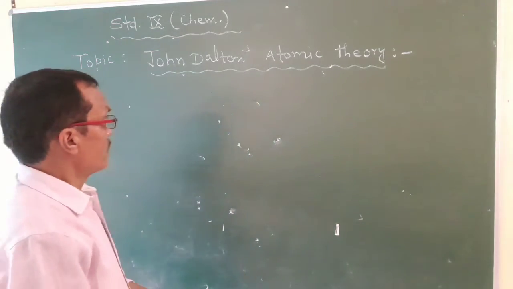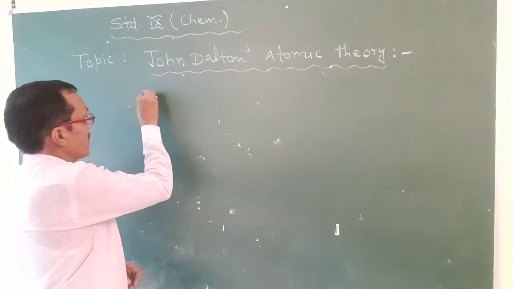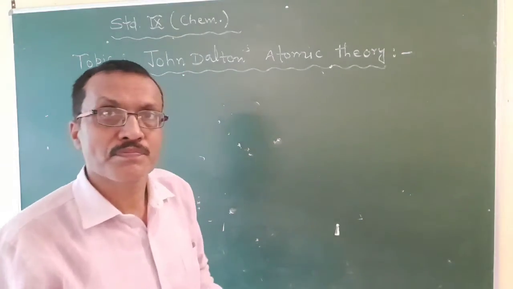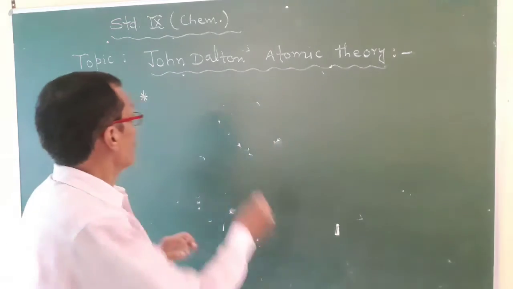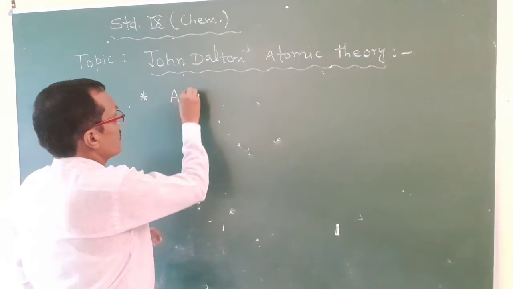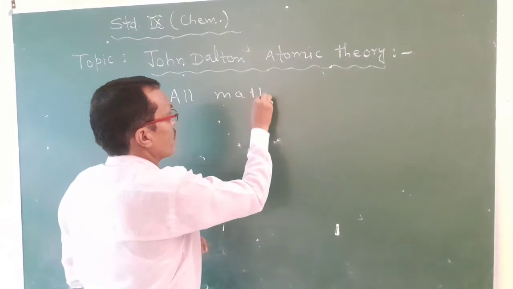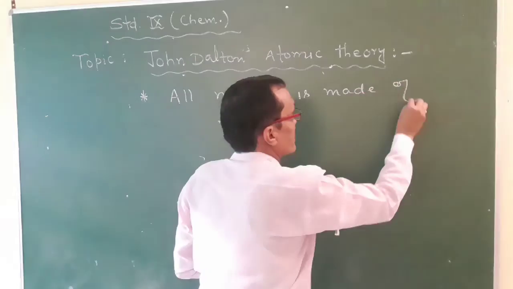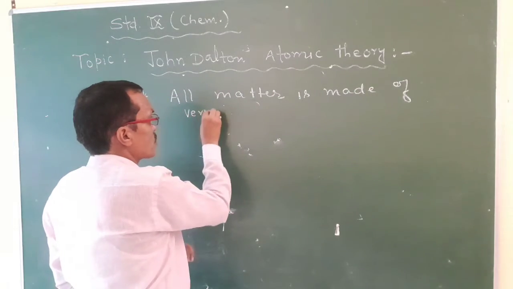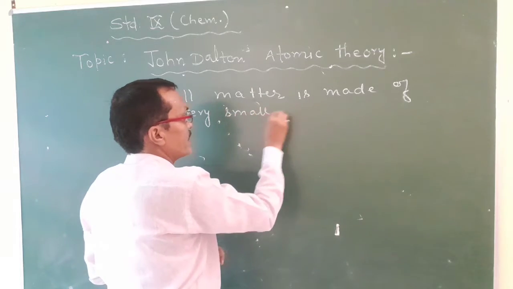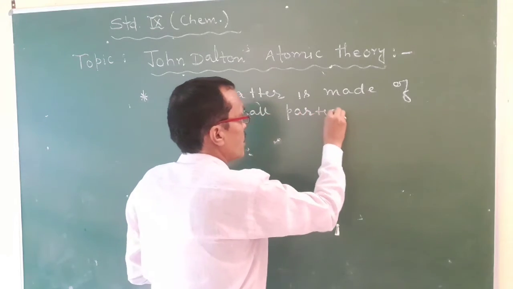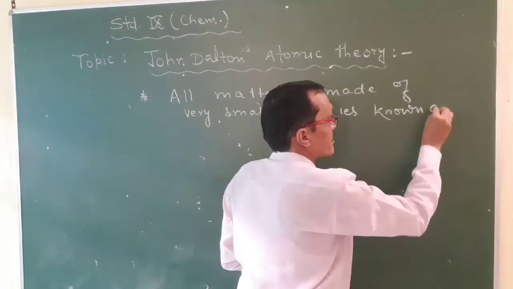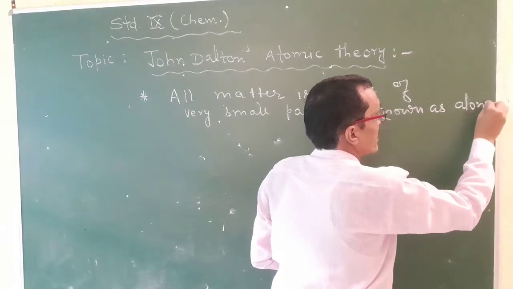Students, first postulate: according to John Dalton, all matter is made of very small particles known as atoms.